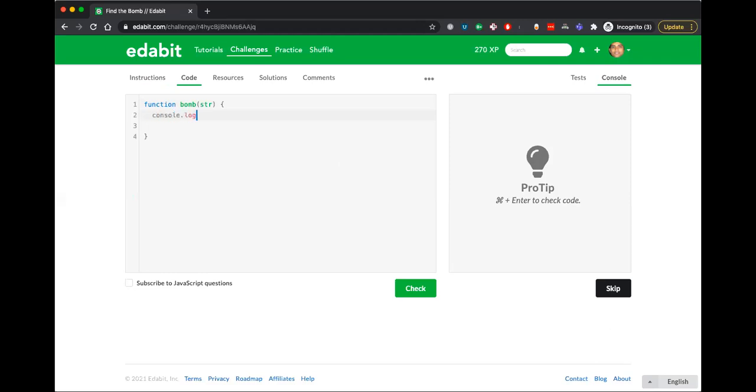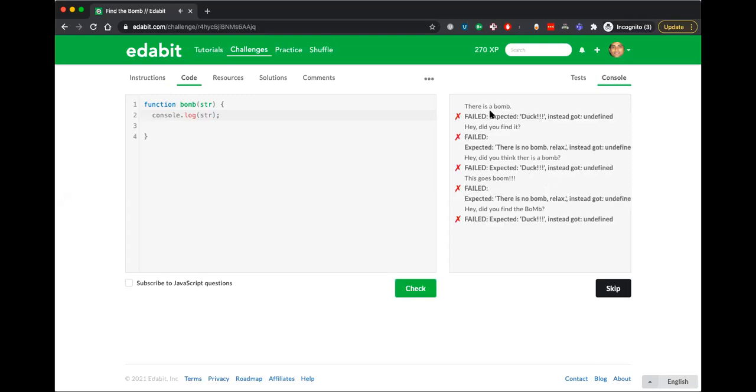Before solving the problem, I would like to print out the test cases just to get some idea how the inputs are. So the inputs are: there is a bomb. Hey, did you think there is a bomb? This goes boom. Did you find the bomb? I can see that in the last case, the bomb is not in uppercase, not in lowercase. It is somewhat in mixed case, like I'm talking about here. For those of you who missed the reference, in this particular location, if you look at the bomb, it's not in either upper or lowercase.